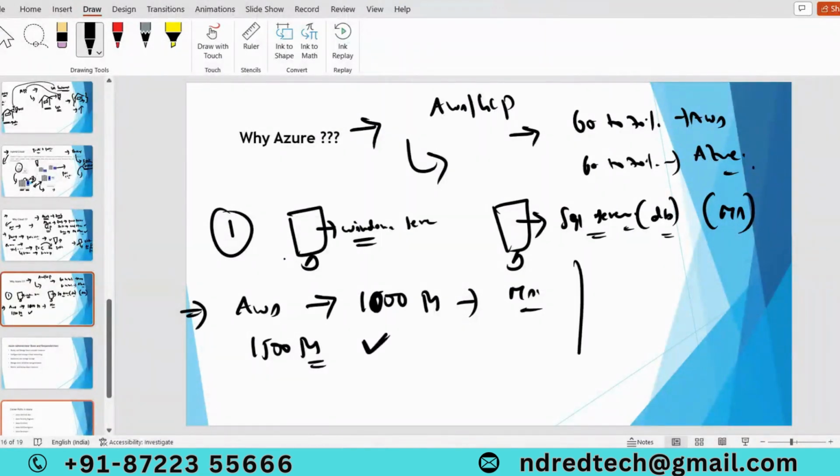Now Azure came into the market. Since they're their own products, they're directly providing them to us for 1,000 rupees only. They are not charging any additional fee. So if you go with Windows Server or SQL database server, it's 5 times cheaper than AWS. That's what Microsoft people are saying.